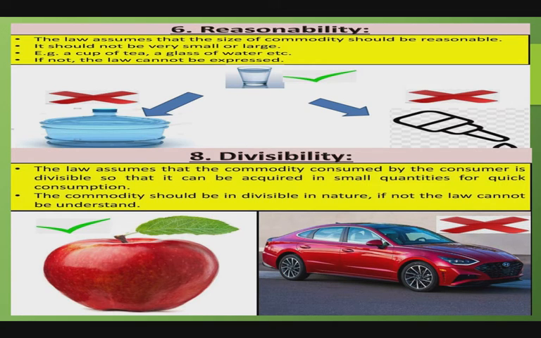When the consumer spends his income, the utility of the remaining money income is the same as at his total income. So this law holds true or is applicable only if the above assumptions are fulfilled.